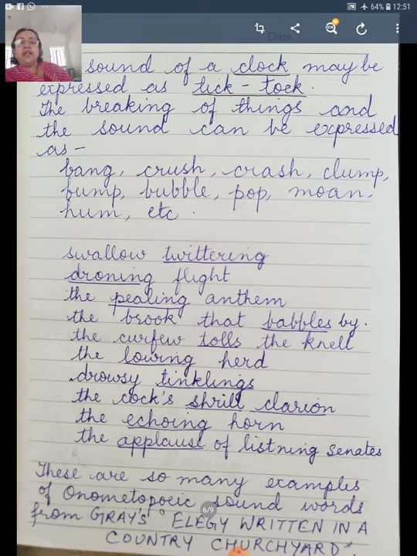I have taken out various examples from Gray's Elegy Written in a Country Churchyard. So that will be very, very convenient for you when we read Gray's Elegy Written in a Country Churchyard. We have swallow twittering, droning flight, pealing anthem. I will take the stanza especially, where you can find many of the onomatopoeic words.